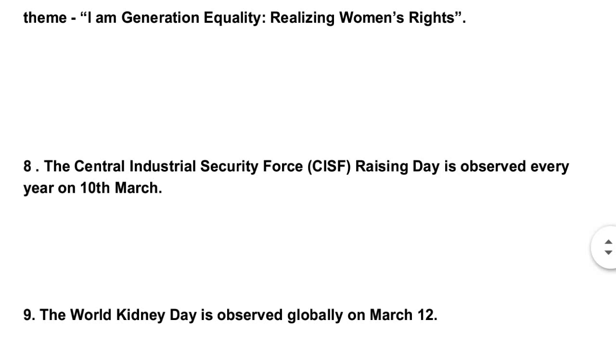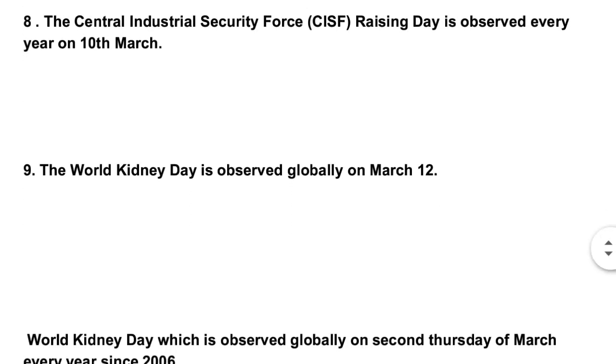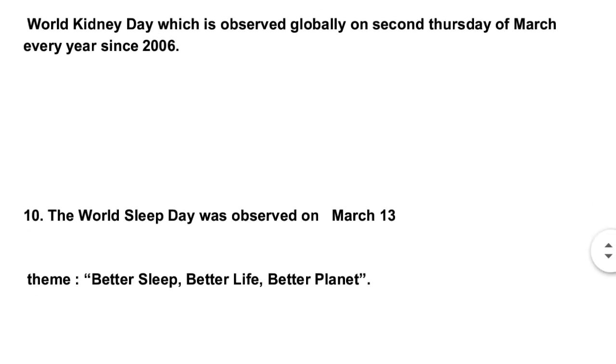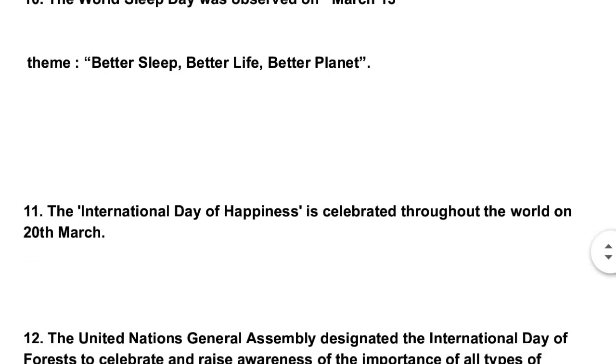Next is the Central Industrial Security Force Rising Day, which is observed every year on 10th March. Next is World Kidney Day, which is observed globally on 12th March. World Kidney Day is observed globally on the second Thursday of March every year since 2006. Next is World Sleep Day, which was observed on 13th March. Theme: Better Sleep, Better Life, Better Planet. Next is International Day of Happiness, which is celebrated throughout the world on 20th March.